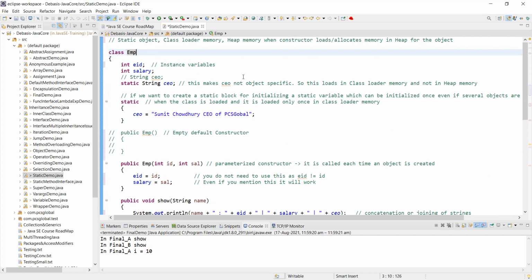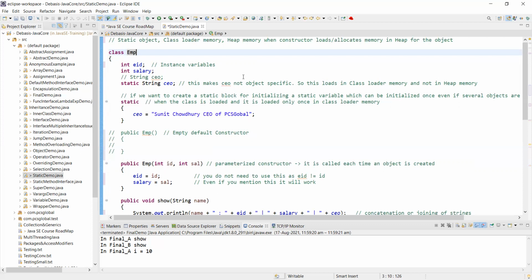Class is defined. EMP is defined. Now, when you do that, the compiler immediately loads that class into the memory. See, it can happen that you have only compiled it, but you are not running it.